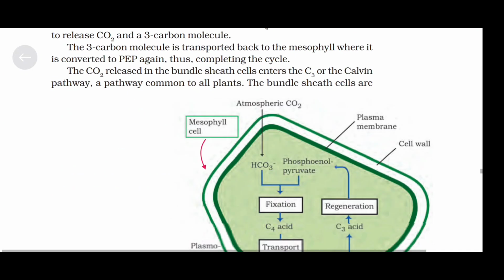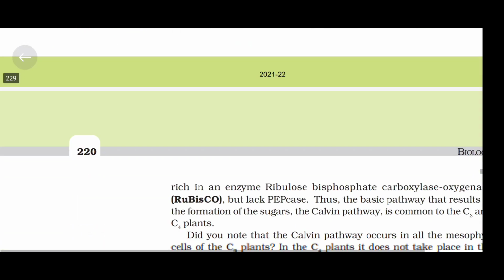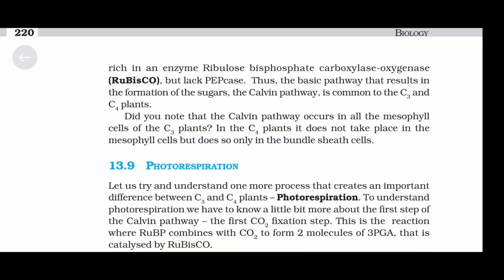The bundle sheath cells are rich in enzyme ribulose bisphosphate carboxylase oxygenase, Rubisco, but lack PEPcase. Thus, the basic pathway that results in the formation of the sugars, the Calvin pathway, is common to the C3 and C4 plants. Did you notice that the Calvin pathway occurs in all mesophyll cells of the C3 plants? In the C4 plant, it does not take place in the mesophyll cells but does so only in the bundle sheath cells.